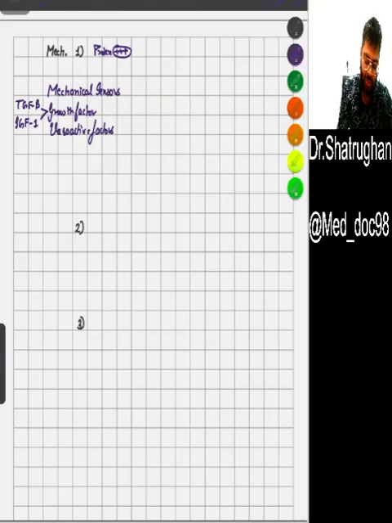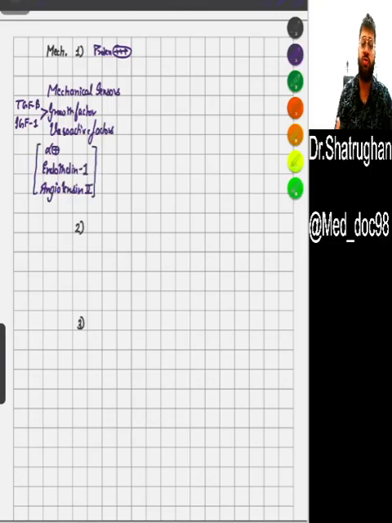So it can be an alpha agonist, it can be endothelin 1, or it can be angiotensin 2. You will read all these receptors and the drugs associated with them in pharmacology. As for the namesake, I have given you three examples.